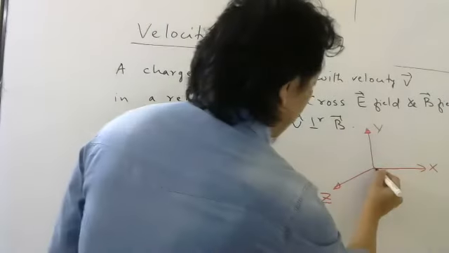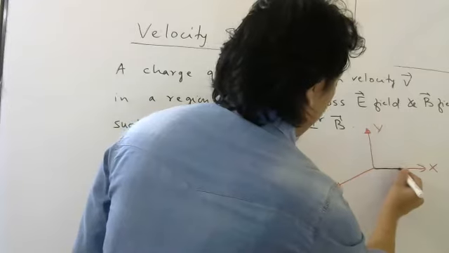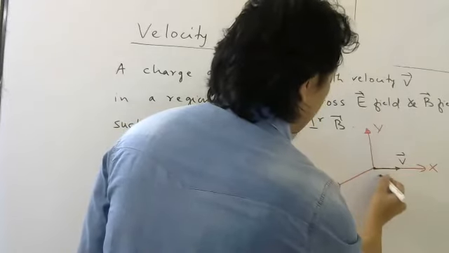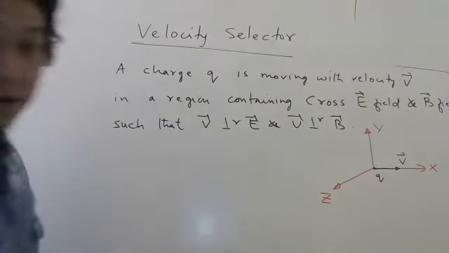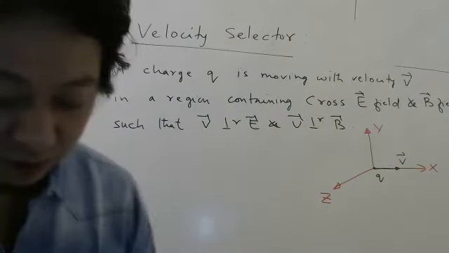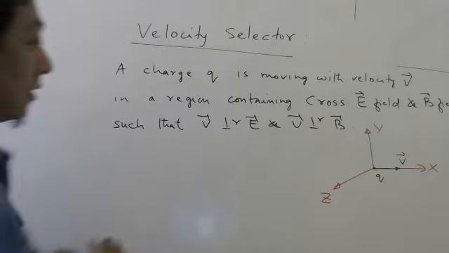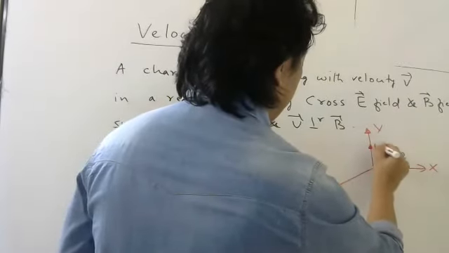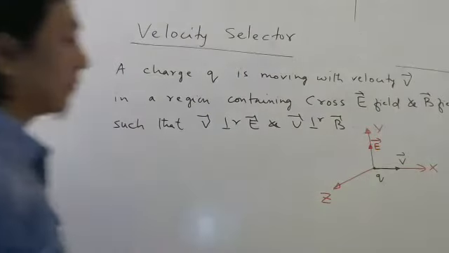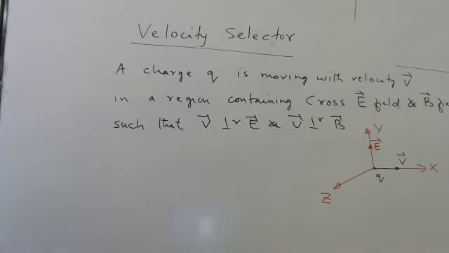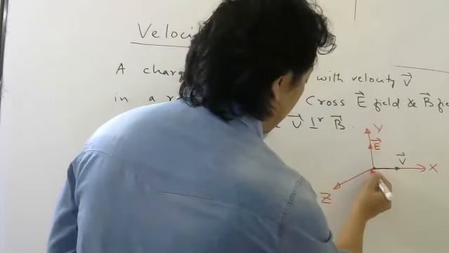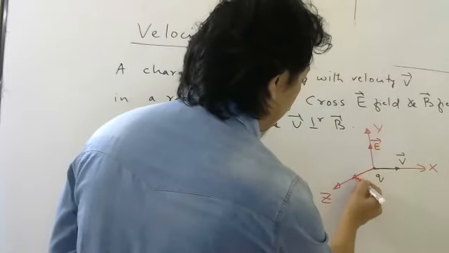So if here is your velocity vector and this is the charge, let's take positive only. And here I'm applying electric field, and here I'm applying magnetic field.